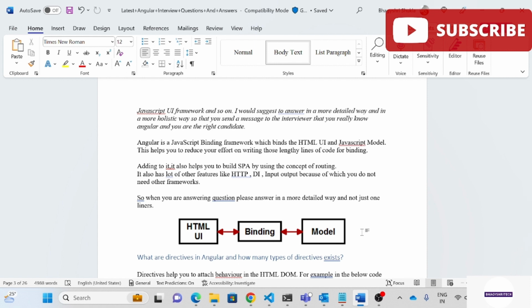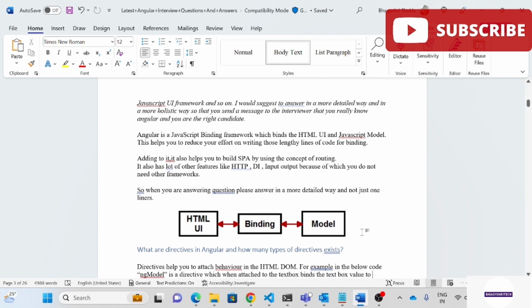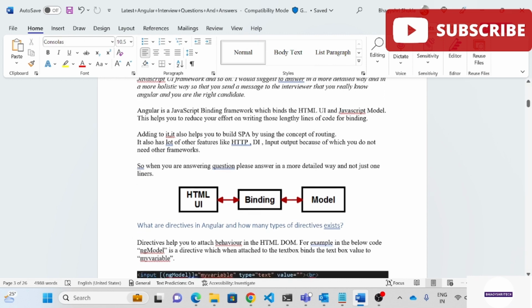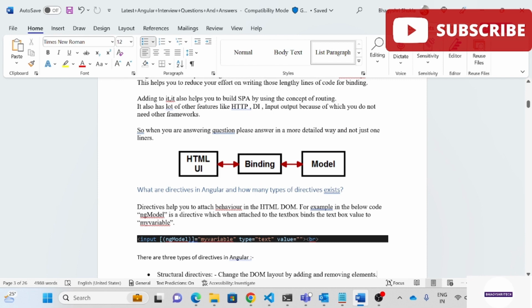Now the next question, after the goal of Angular, is about directives. What are directives in Angular and how many types of directives exist? A directive, as the name suggests, helps you attach behavior to the HTML DOM. For example, in the code below, ngModel is a directive attached to the text box, binding the text box value to my variable. The input has ngModel, the variable name is my variable name, the type is text, and by default we are giving a null value. As per your convenience, you can create the variable name with ngModel and set the type to text or password.